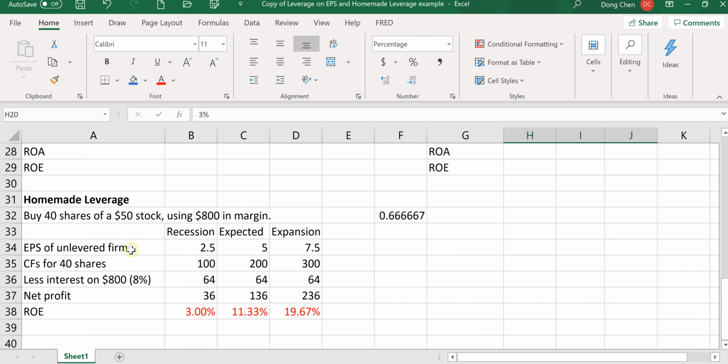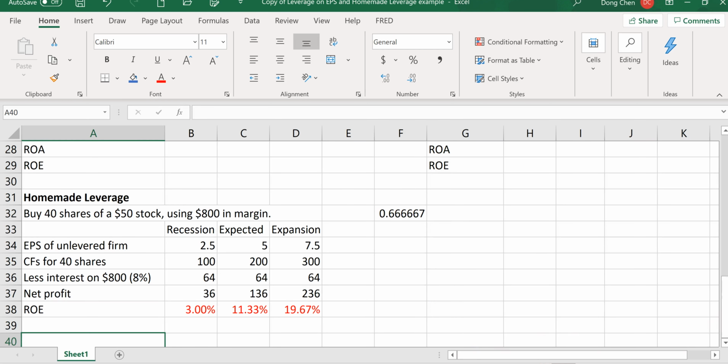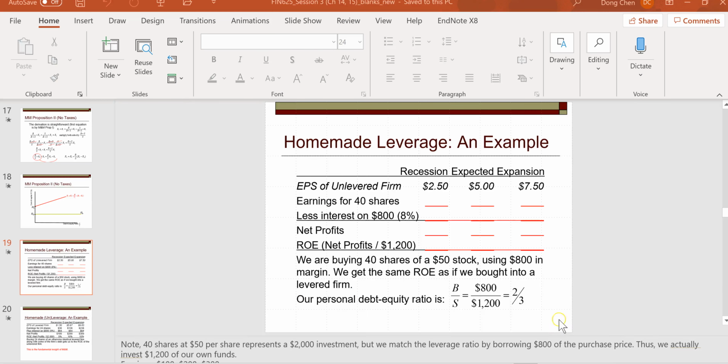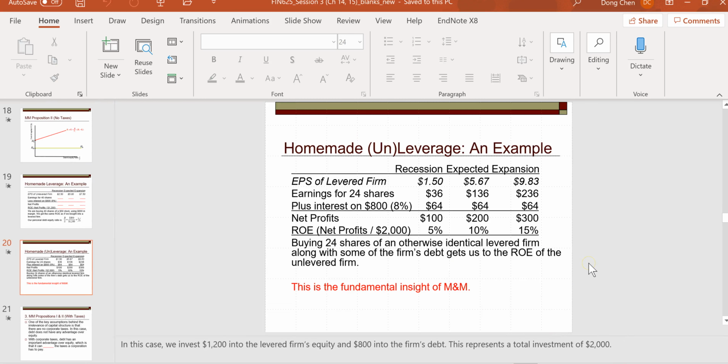And so we have the homemade leverage. We can also have the so-called homemade unleverage. That's the last part of these slides. The firm is already levered, but now the investor wants to invest in this levered firm. By investing in a levered firm, you also sort of become levered. But now the investor wants to get back to the unlevered case.